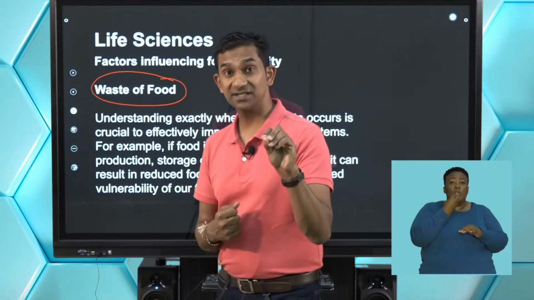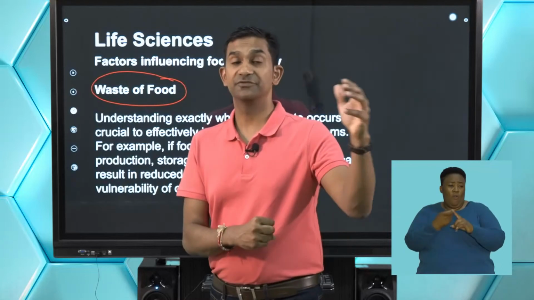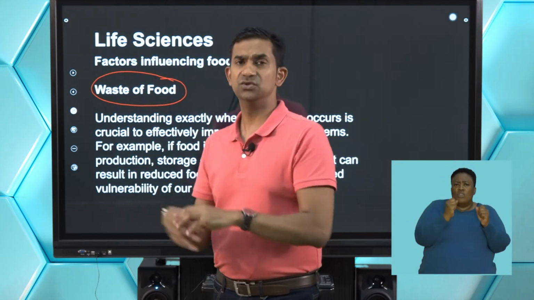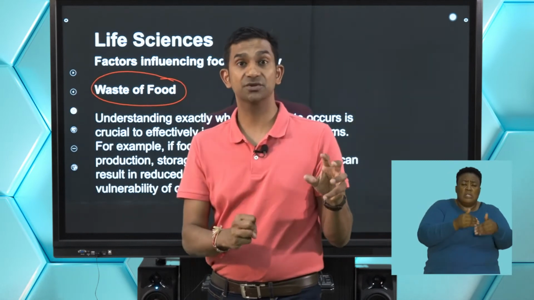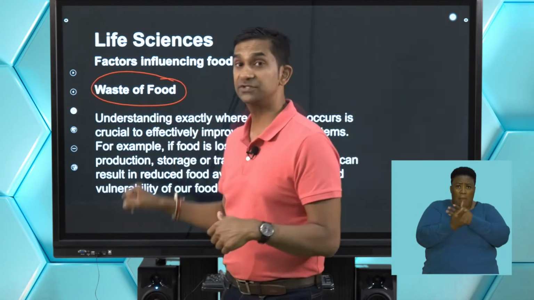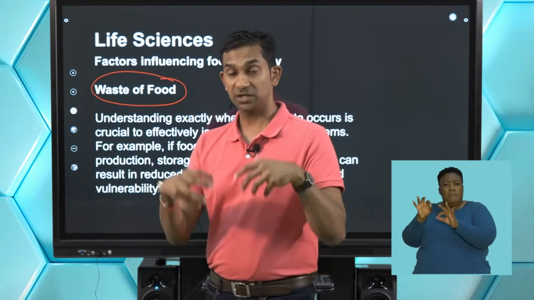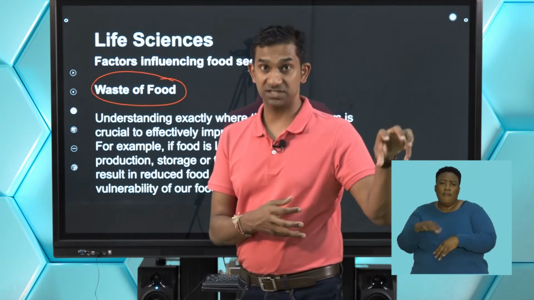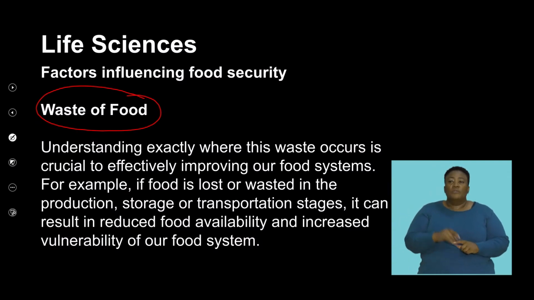Let's look at the cost of transporting food and how that affects the food. During the transportation of food from a farmer to a retail outlet, there's a lot of refrigeration and correct techniques that are used in transferring them. So the processing of that. In that time, if the processing of that food does not occur efficiently, we will experience food that will be wasted. Why? Because that food does not reach the consumer in a state that is nutritious. So there's a lot of food wasting that happens from the producer, which is the farmer, to the consumer, which is us. Understanding exactly where this wastage occurs is crucial to effectively improving our food systems.